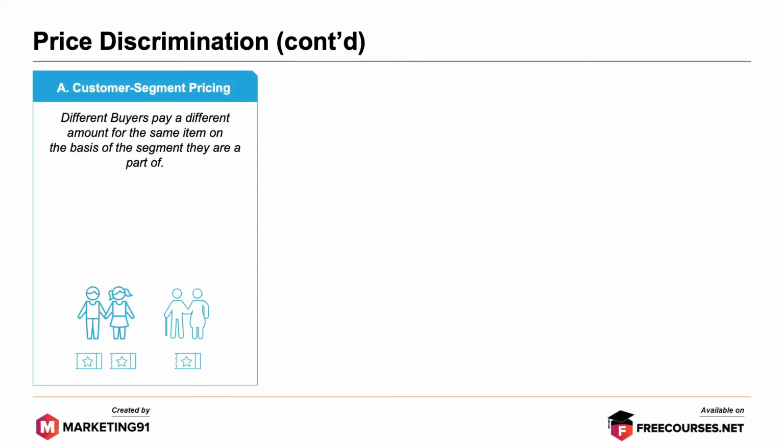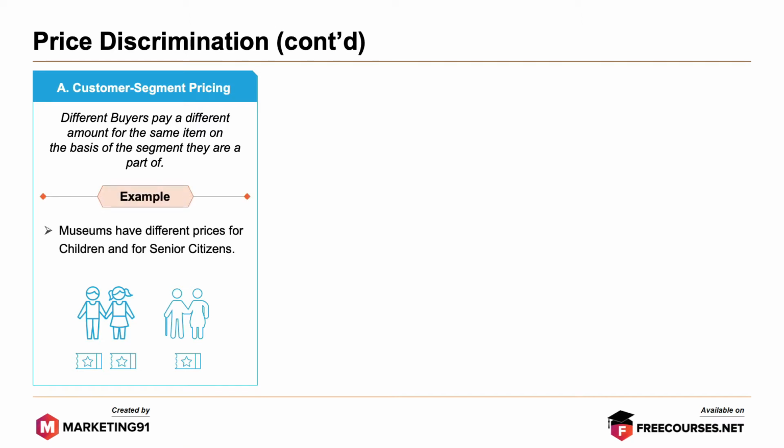Starting with customer segment pricing. Different buyers pay a different amount for the same item on the basis of the segment that they are part of. Example, museums have different prices for children and for senior citizens.